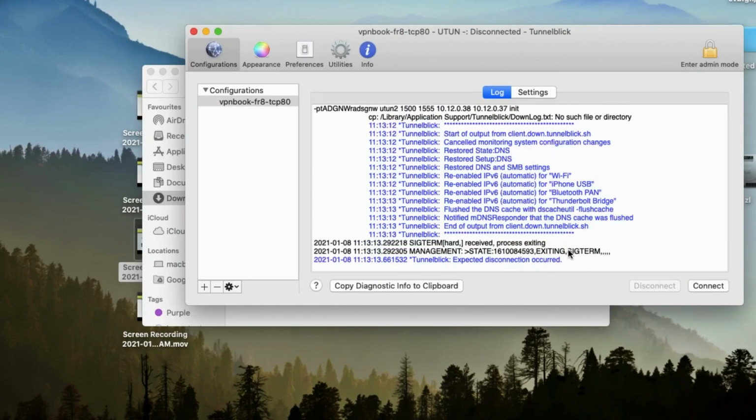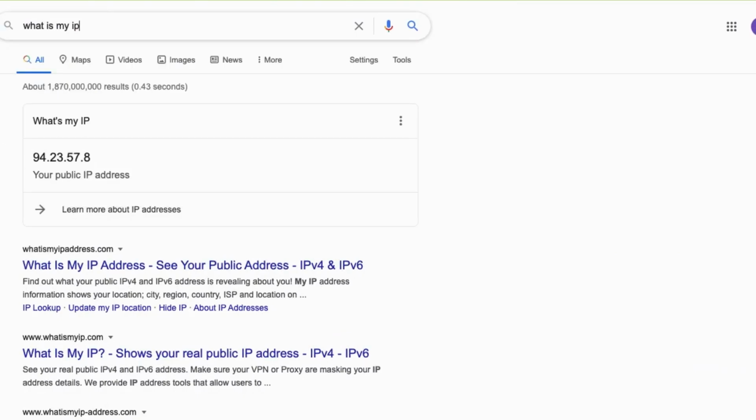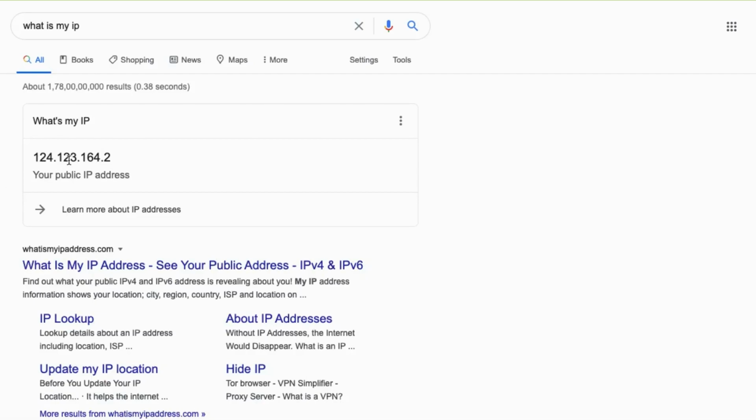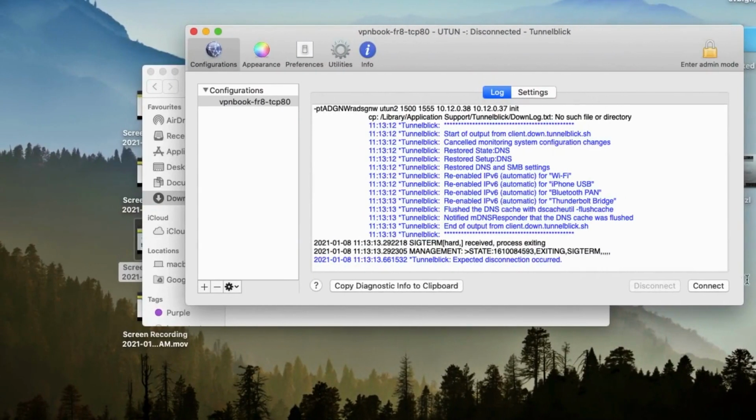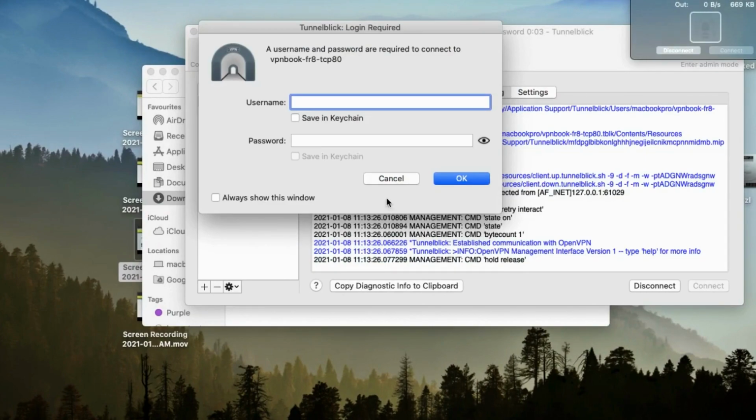Disconnect it. Check your IP just to check whether it's connected or not. Search "what is my IP", click on it and it will show your IP. My IP is this one, 124.123, that one. Now connect to VPN again.